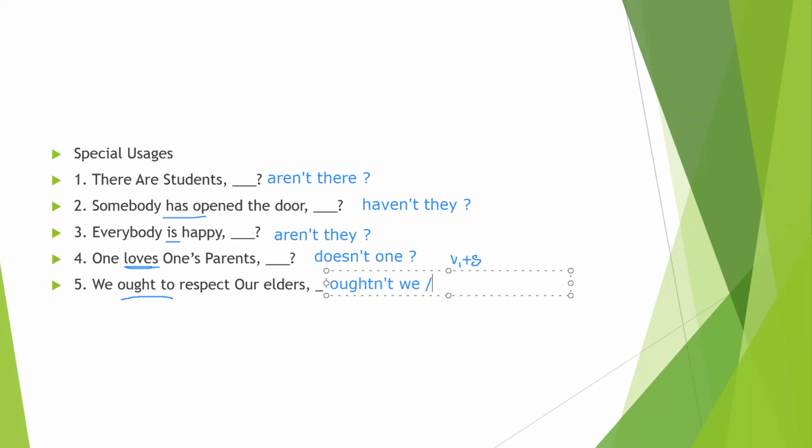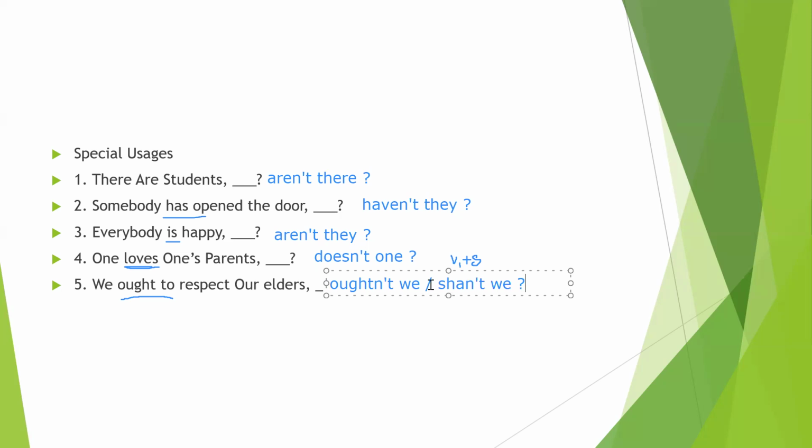You can write it positive or we can write negative. "Shall" plus "not" equals "shan't". Shan't we? This is one of the special cases.